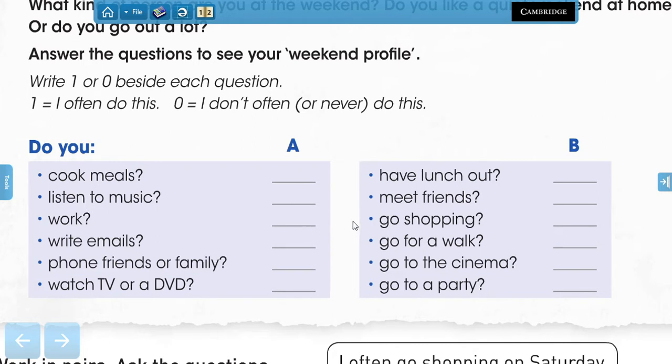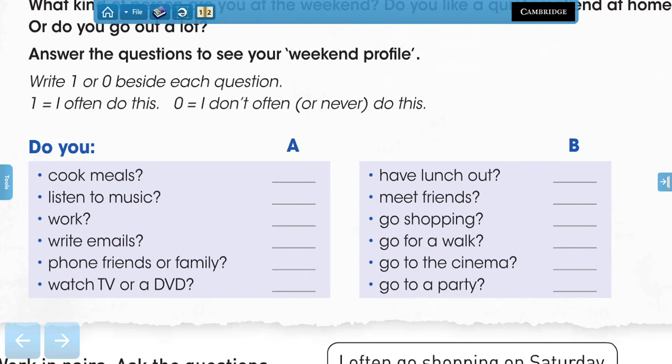But some people do. Or do you go shopping? Do you write emails? I know I do that a lot. Or do you go for a walk maybe? Do you phone friends or family? Do you go to the cinema? Do you watch TV or a DVD, or do you go to parties?